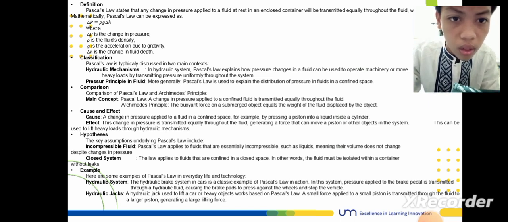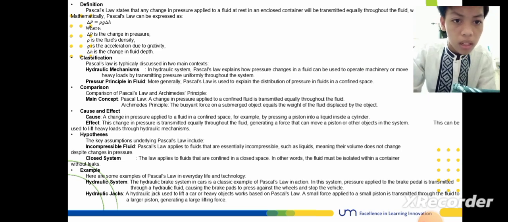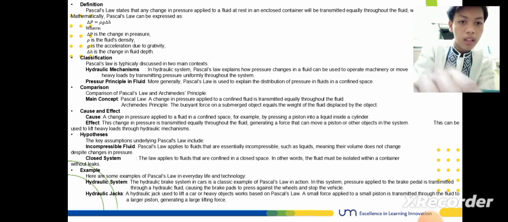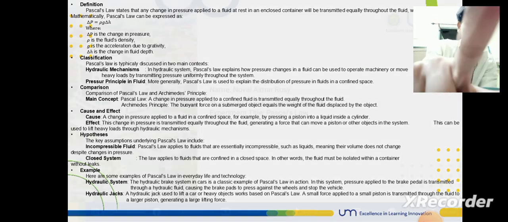Here are some examples of Pascal's law in everyday life and technology: hydraulic system and hydraulic jack.